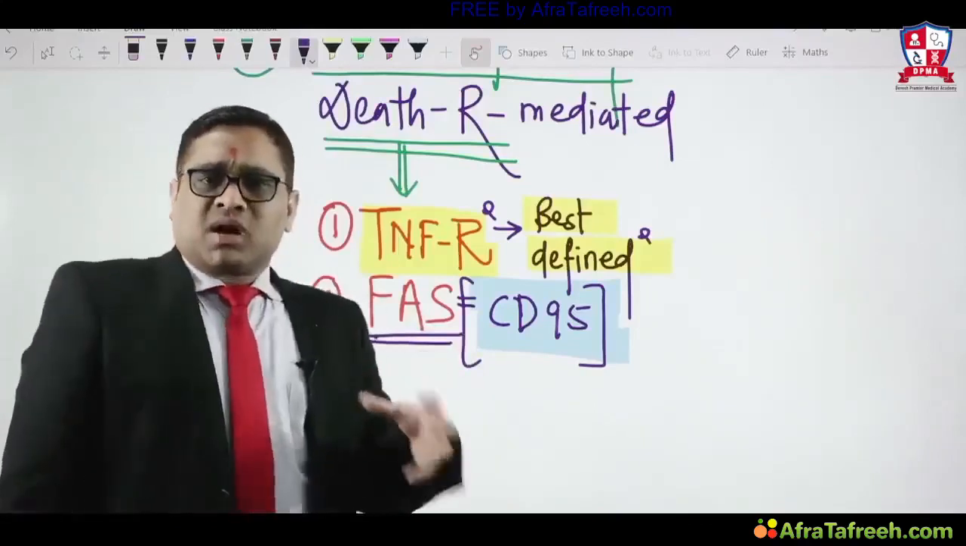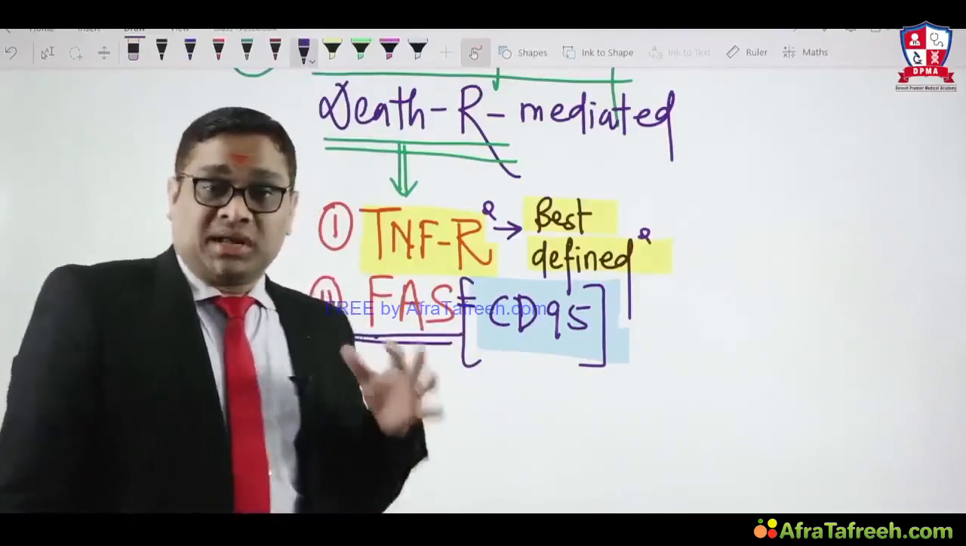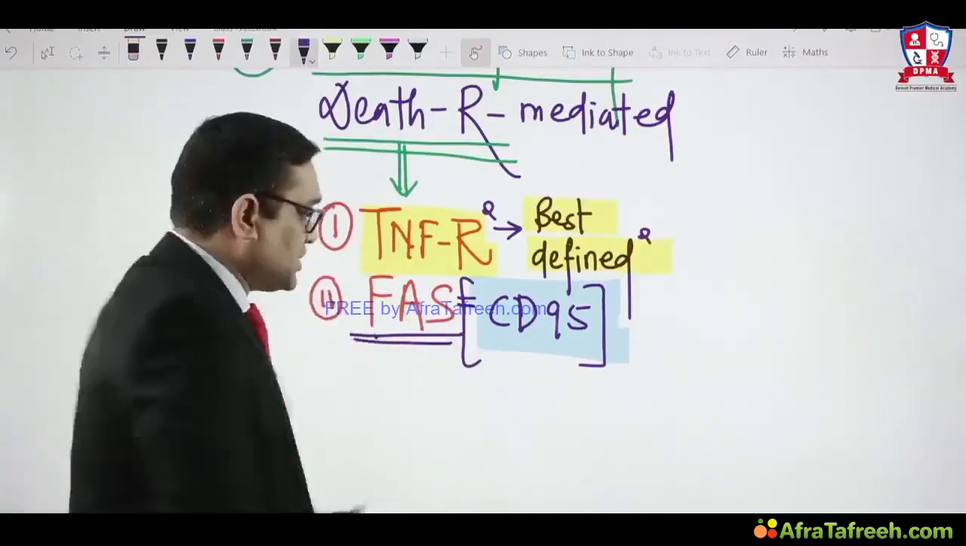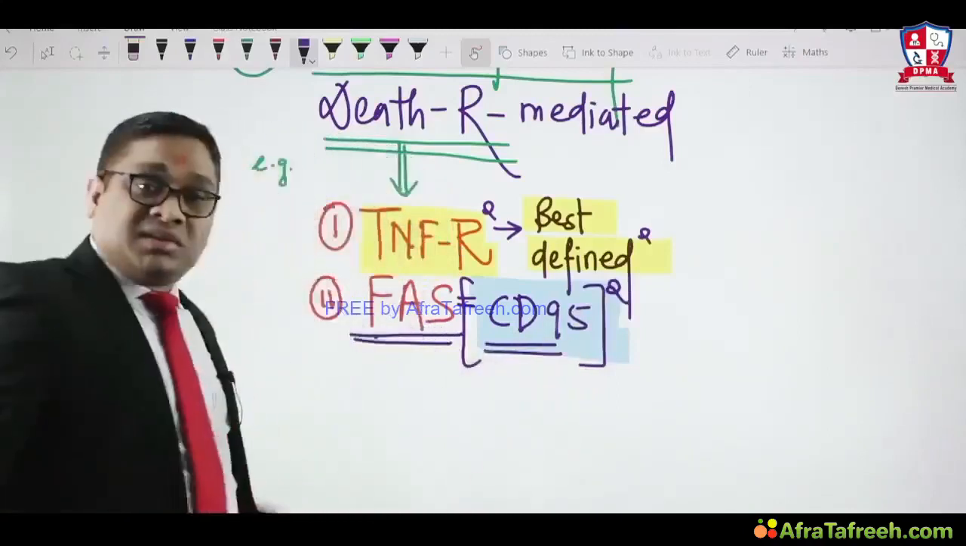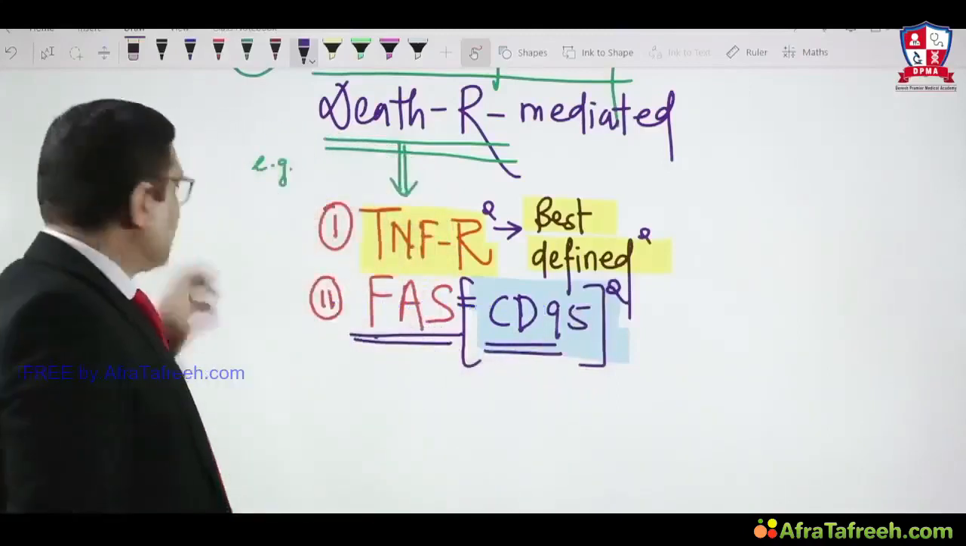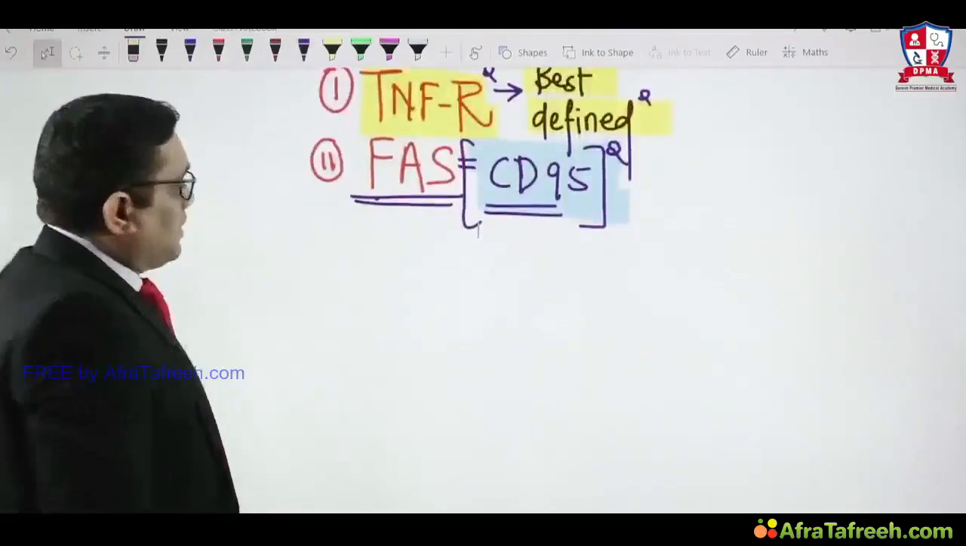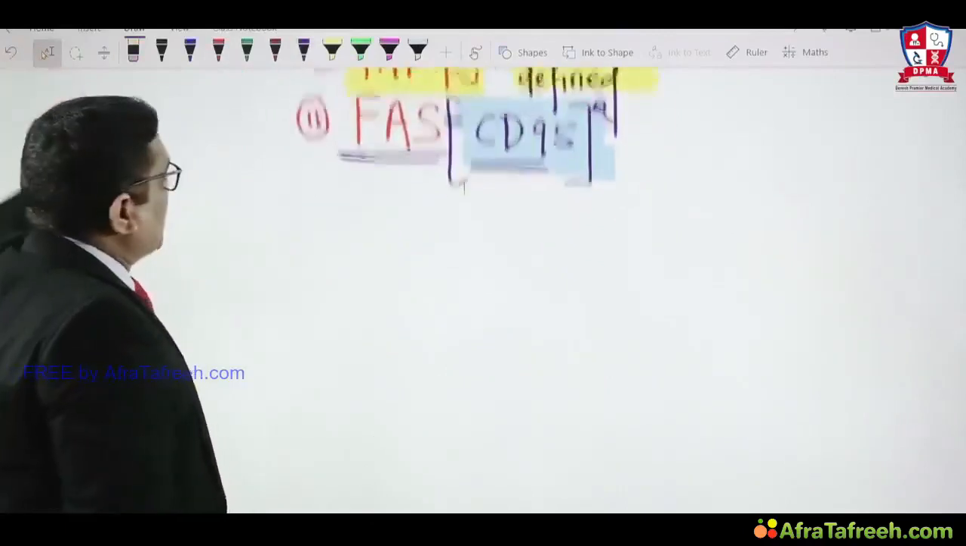Which CD marker is a marker of apoptosis? So CD95 is a marker of apoptosis, the extrinsic pathway, right? What happens in the extrinsic pathway?